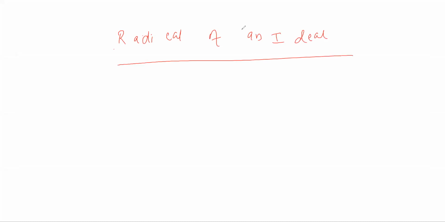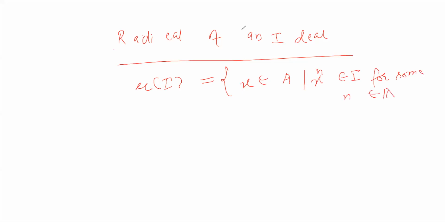In the last class, if you remember, we were discussing the radical of an ideal. By definition, the radical of an ideal is the set of elements x in A such that x raised to the power n belongs to I for some n belonging to the set of positive integers.